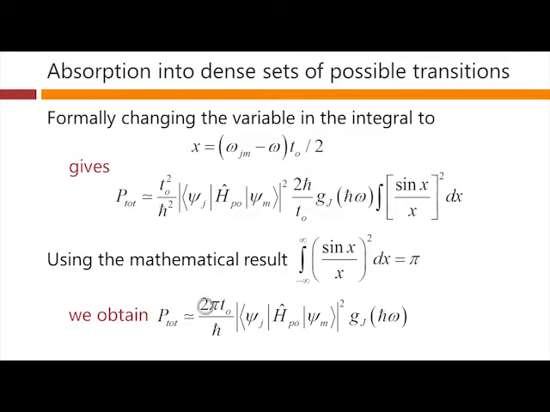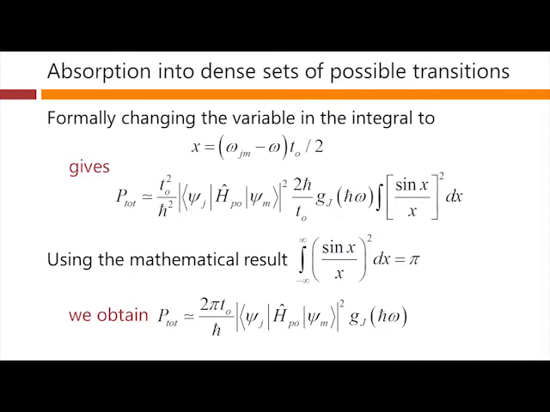expression. So 2 pi times t naught, that's the length of time we have our perturbation on for, divided by h bar, multiplied by the modulus squared of this matrix element between the initial and final states. And remember, in here, in our electromagnetic case, this was just the electronic charge times the magnitude of the electric field that's oscillating, E, times position z, which is an operator in here. So this is our formula for the total probability of making some transition as a result of having this perturbation on for time t naught.